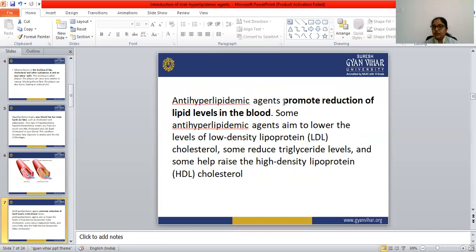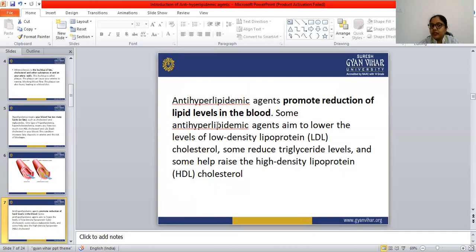Anti-hyperlipidemic agents. Okay, so till here we discussed what is atherosclerosis and what is a hyperlipidemic condition. So we have a little bit of an idea about both. Now from here our topic starts: anti-hyperlipidemic agents.